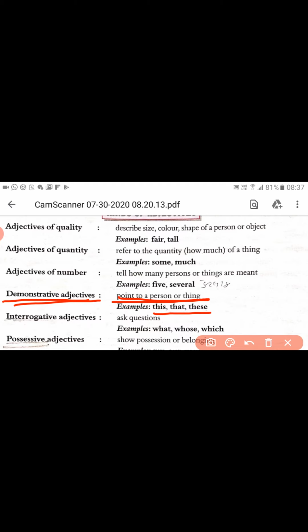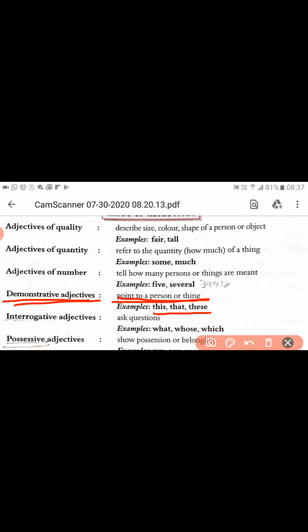Is that clear? Any of these words, this, that, these, those, in the plural sense also, we can demonstrate a particular person or thing using these words. That is why they are demonstrative adjectives.